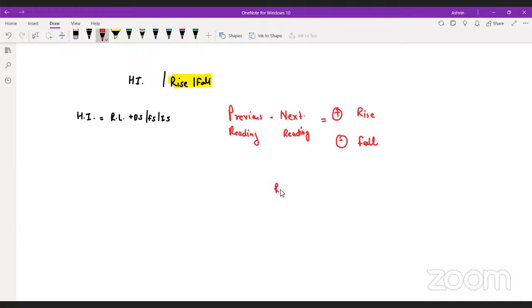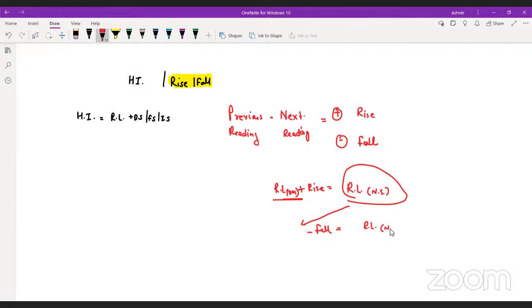Now if you add RL plus rise, it will give you the RL of the next station. The RL of known point, which is called benchmark, plus rise gives you the RL of that station. Now this is your RL of benchmark. Put this value here and minus fall, and you will get the RL of the new station again. Yes or no? This is the concept which is going to be used in the rise and the fall.